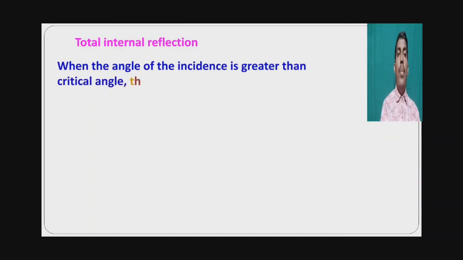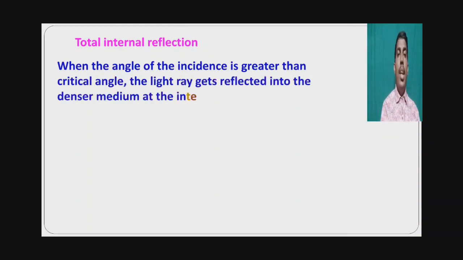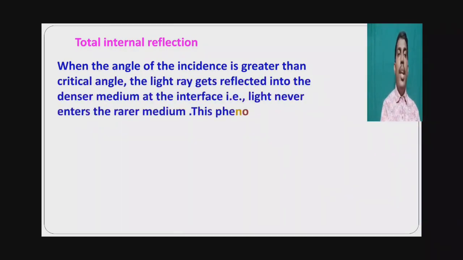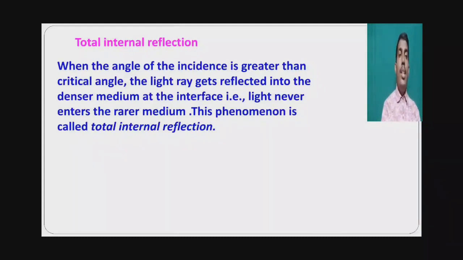When the angle of incidence is greater than the critical angle, the light ray gets reflected into the denser medium at the interface. That means light never enters the rarer medium. When light travels from a denser medium to a rarer medium, if the angle of incidence is greater than the critical angle, then the light ray gets reflected.